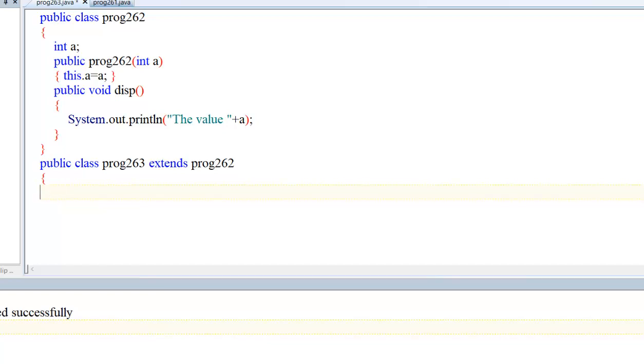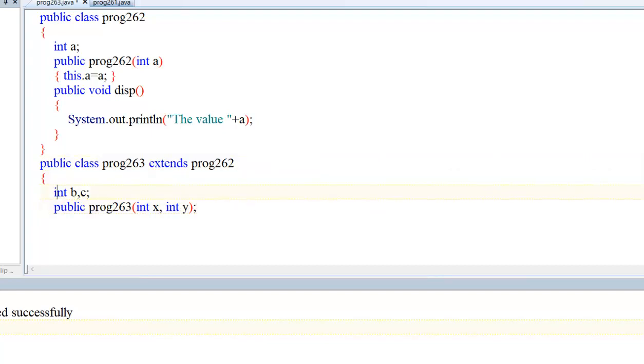Now say public, I have defined here two variables, int b, because this class contains the main method, public Program263, and I want to pass two parameters, int x comma int y.